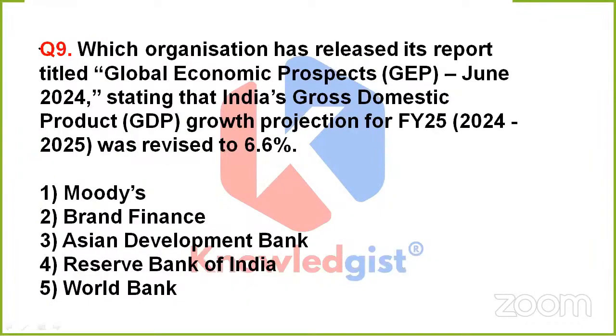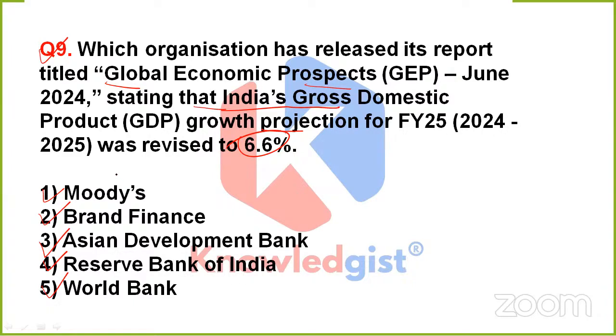Clear? Next question is asking, which organization has released its report titled Global Economic Prospects June 2024, stating that India's gross domestic product growth projection for FY25 was revised to 6.6%? Is it Moody's, Brand Finance, Asian Development Bank, Reserve Bank of India, or option 5, World Bank?